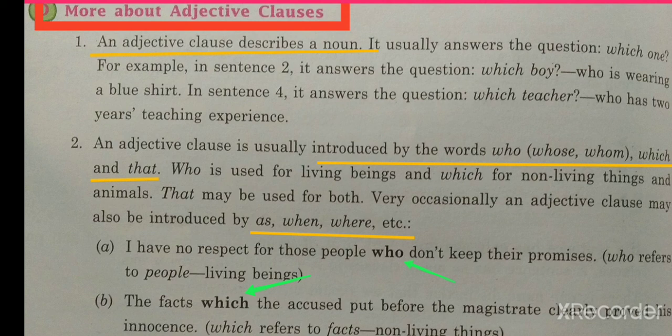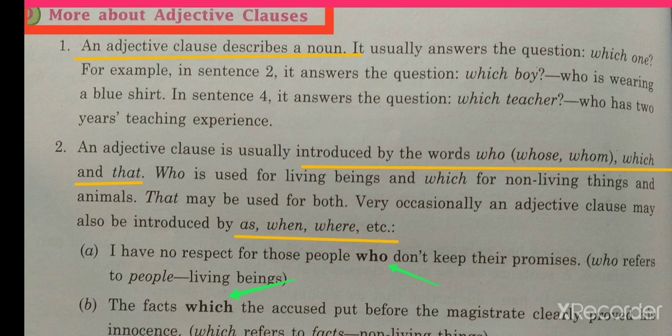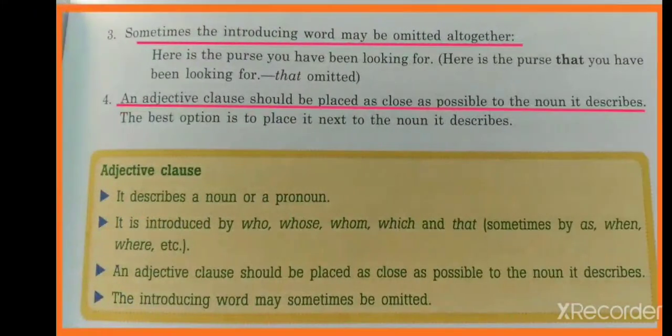Read the example: I have no respect for those people who don't keep their promises. Here who is the introducing word which refers to living beings, and don't keep their promises is the adjective clause.